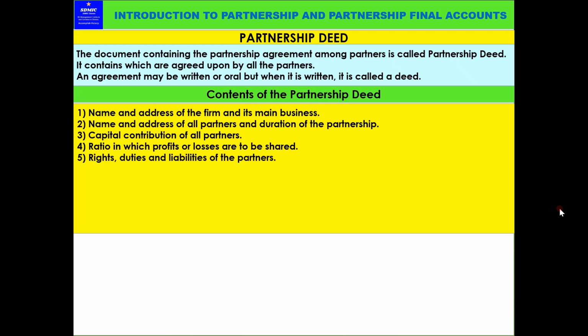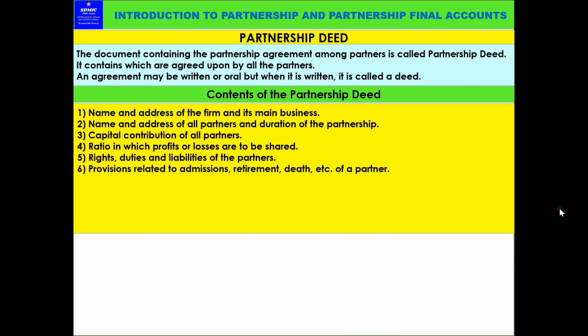Then rights, duties and liabilities of partners. What are the rights? Which partners, what is to be done, what are the limitations, all these things, what duties they have to do, what are the liabilities to be borne by the partners, all these things should be mentioned in the partnership deed.